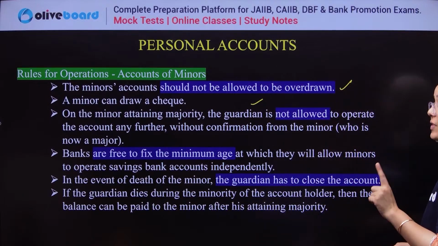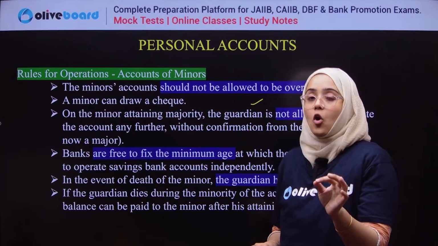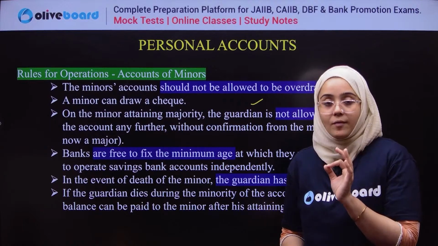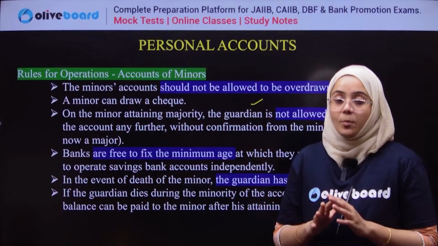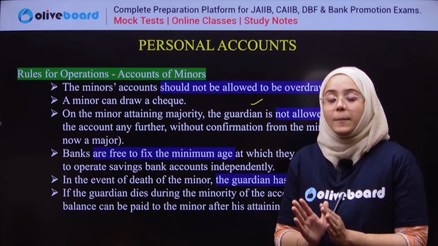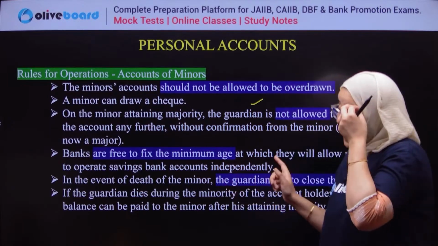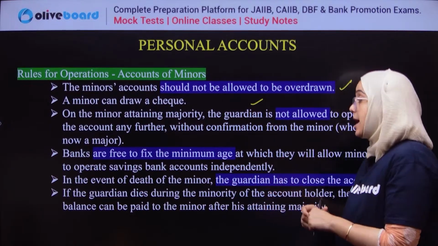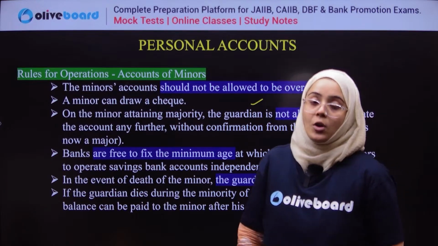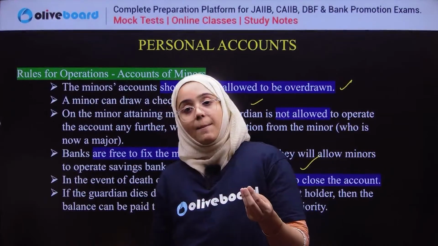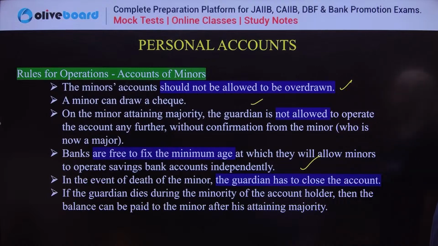Okay, once the minor attains majority, the guardians are not allowed to operate the account. Means if the minor attains majority, then automatically the guardian will be stopped from operating the account of that individual. Banks are free to determine the age at which they allow the minor to operate the account. It may be 10 and above, it may be 18 and above. This is different for every bank.